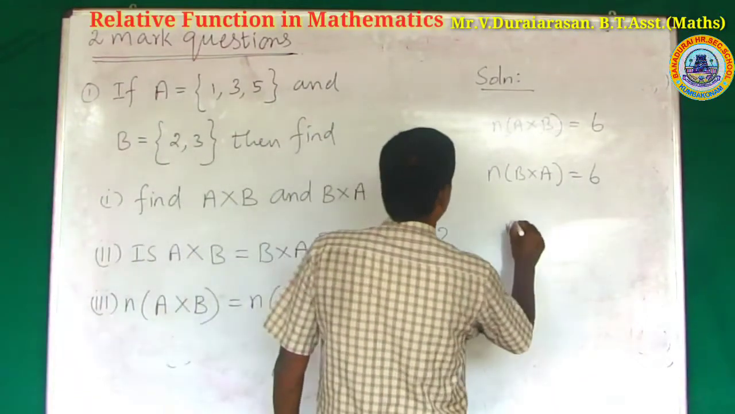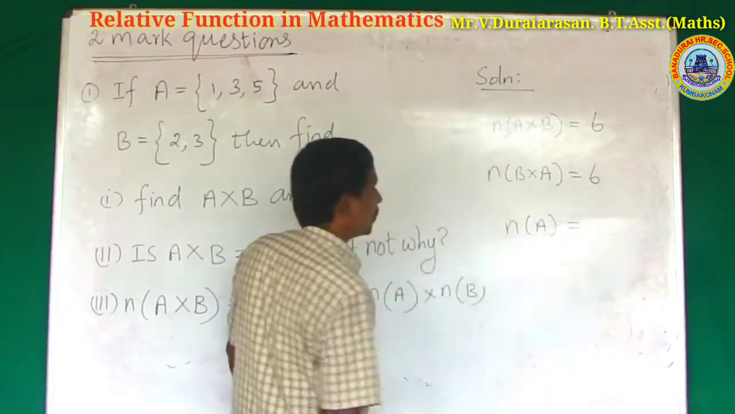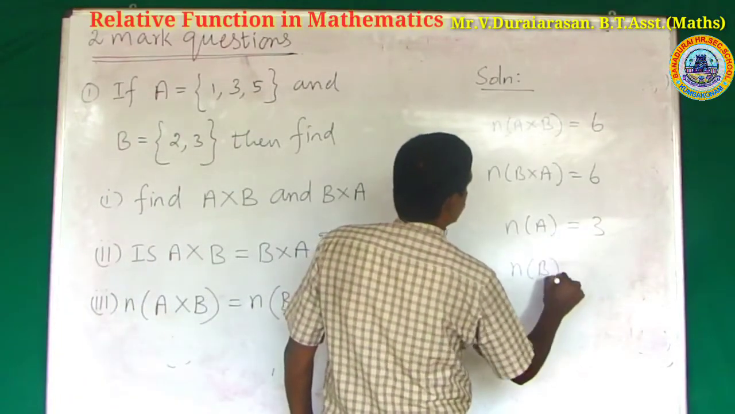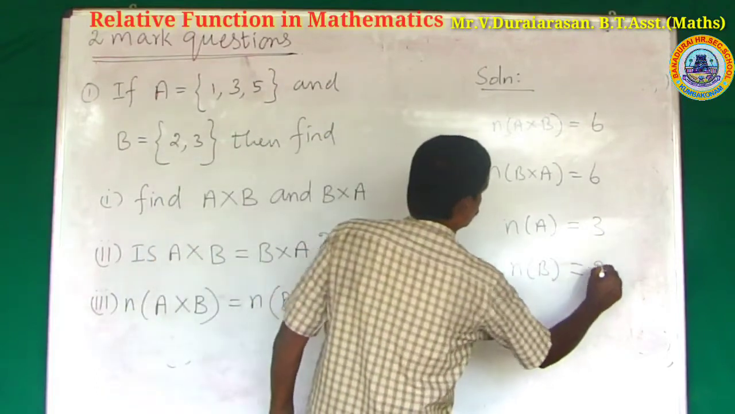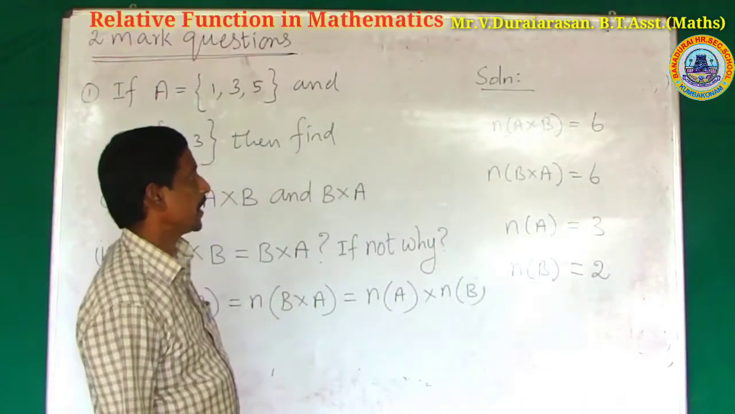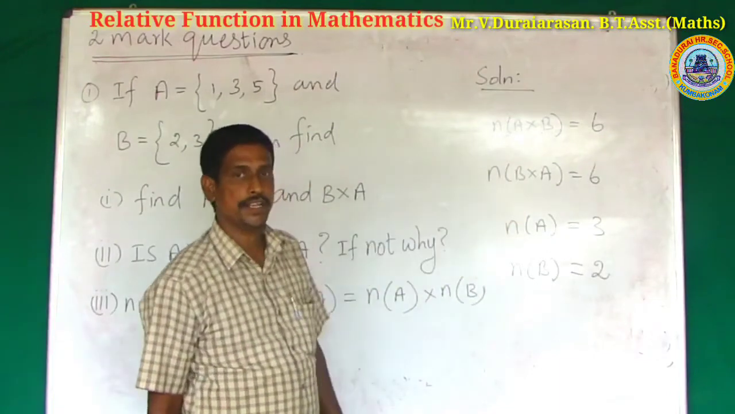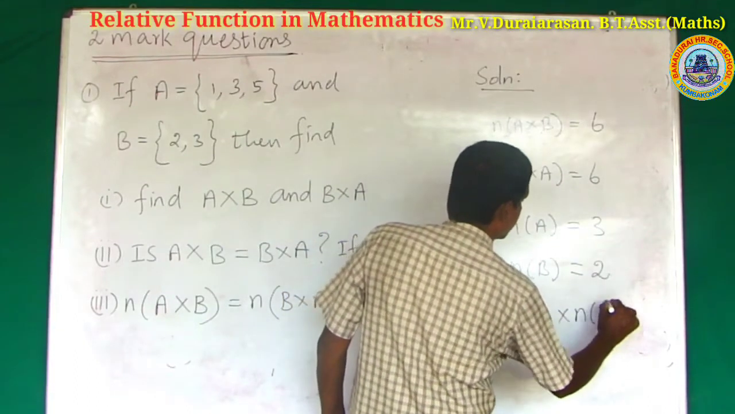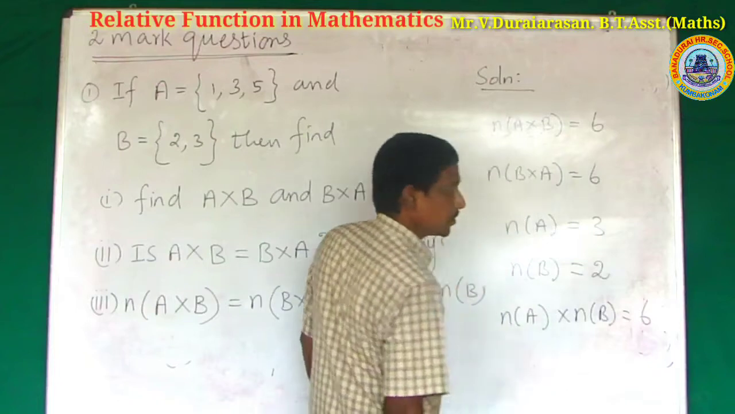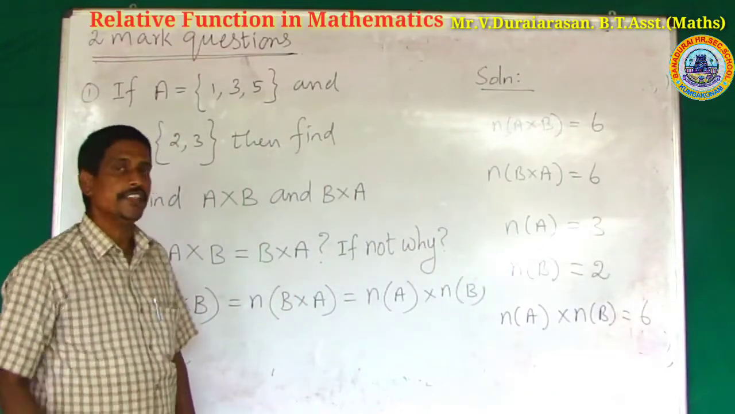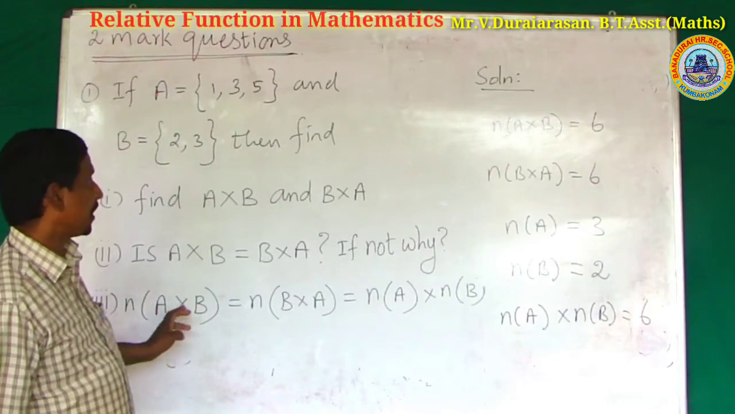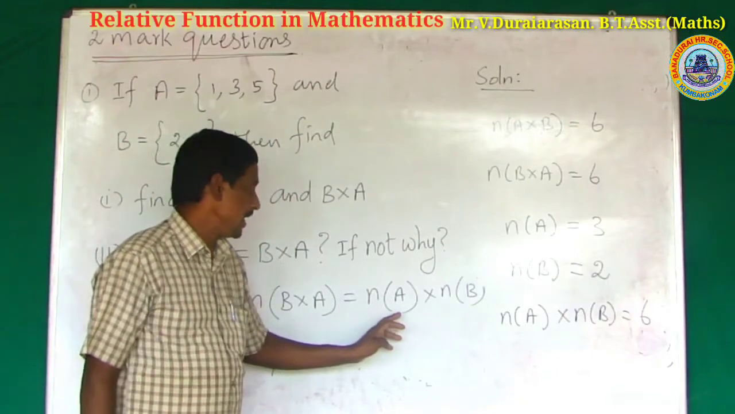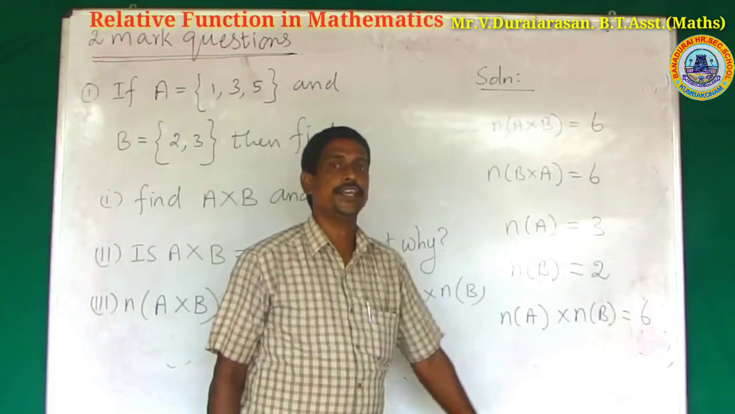Next, N of A, total number of elements in A, is 3. Total number of elements in B is 2. Okay, N of A cross B is equal to 6, N of B cross A is equal to 6, N of A into N of B, 3 twos are 6. So what is your conclusion? The conclusion is N of A cross B is equal to 6, N of B cross A is equal to 6, then finally N of A into N of B is equal to 6.